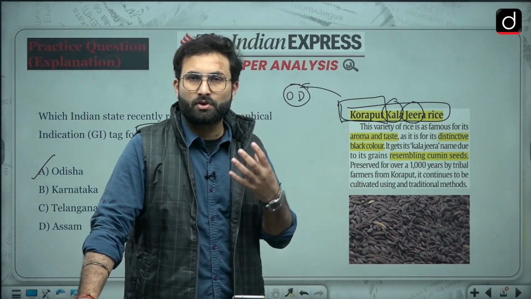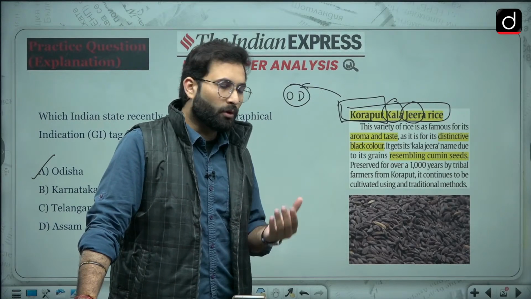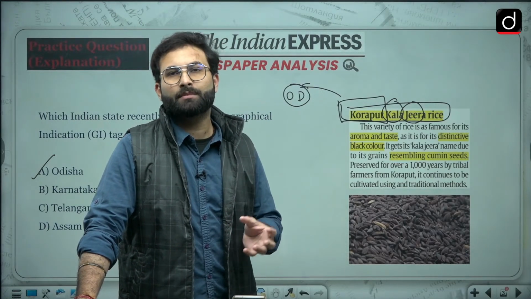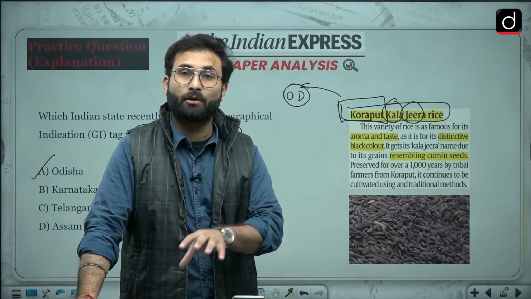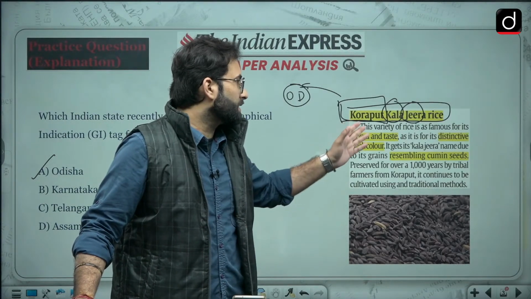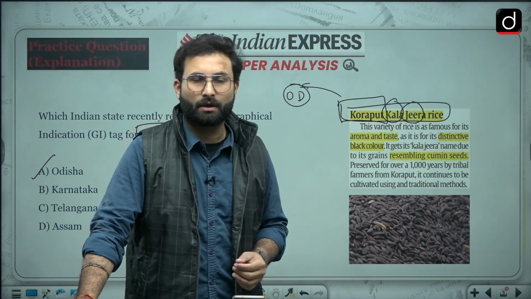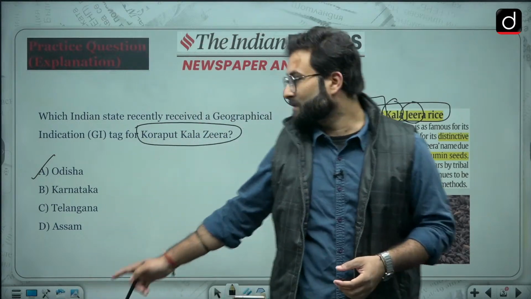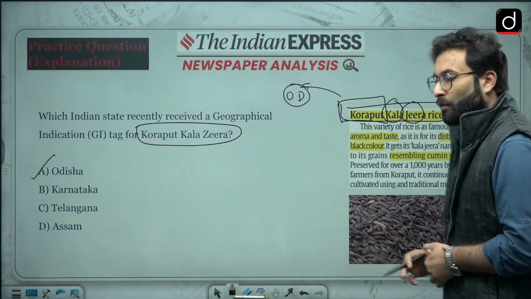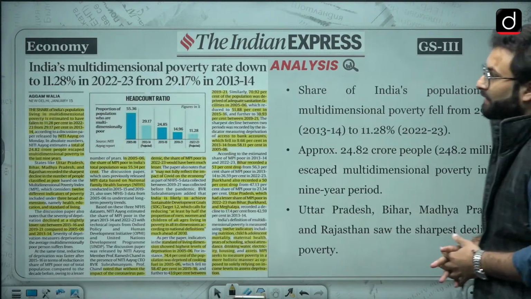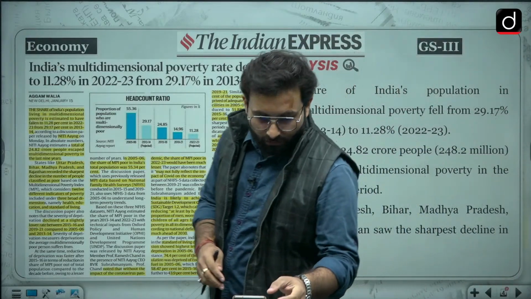When we are talking about geographical indicators, we know that they are attached to some kind of geographical origin. So Koraput is the origin of this Kala Jira. So Odisha would be your right answer, option A. Okay, so moving further, we'll start with the first article.